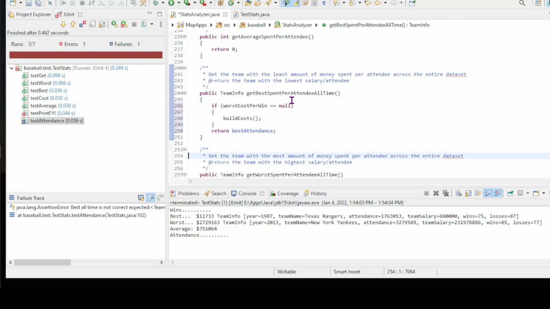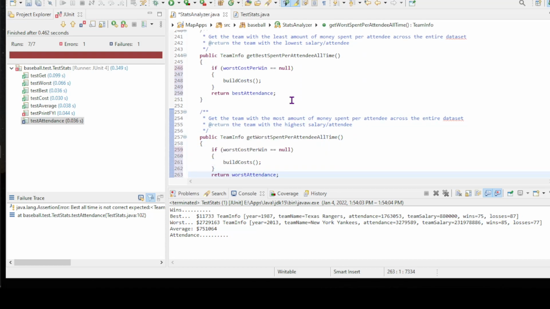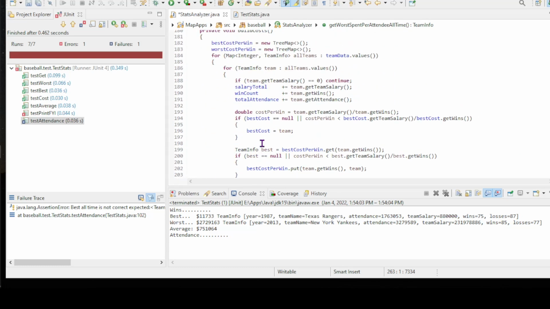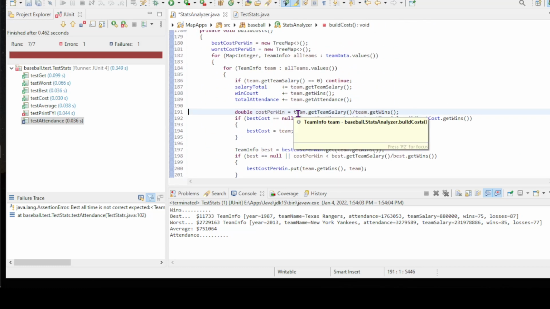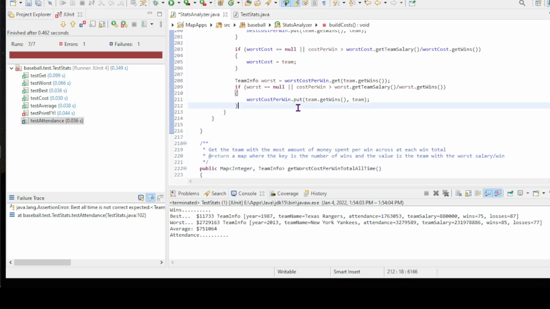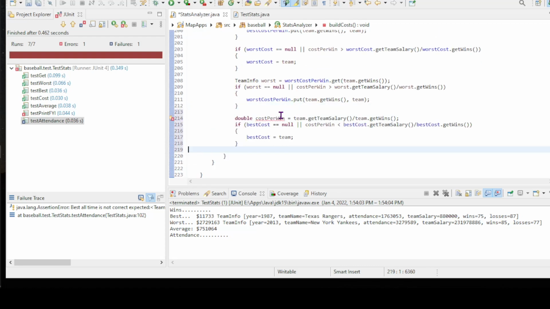And again, it doesn't matter. I could be checking for any value being null because any one of them is being built in my build cost. But now up here, I'm going to have the attendance to go along with it. So I'm going to copy this as my pattern. I think I'm going to do it at the end just to separate it out. But now the cost per win is no longer what I'm looking for. I actually want the cost per fan, essentially, person in the stands. I'm going to use that shorter name. And so the team salary is no longer divided by wins, but by attendance for that year.